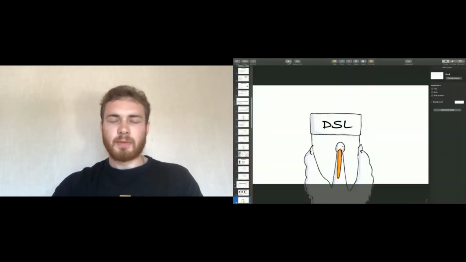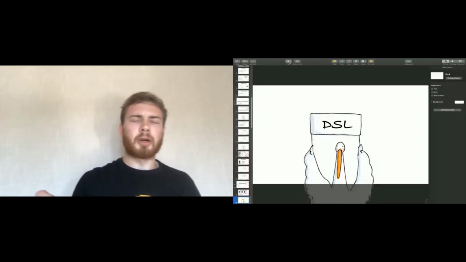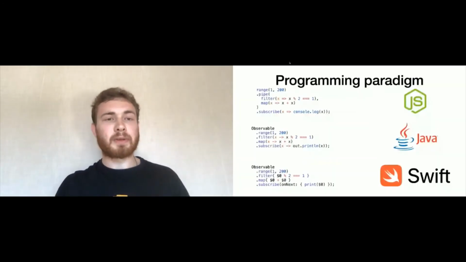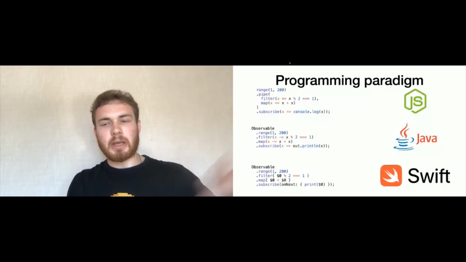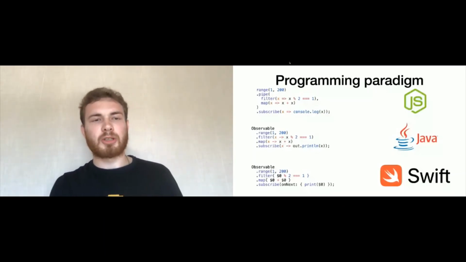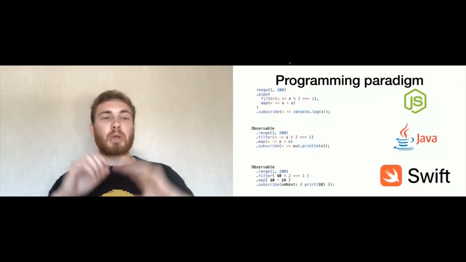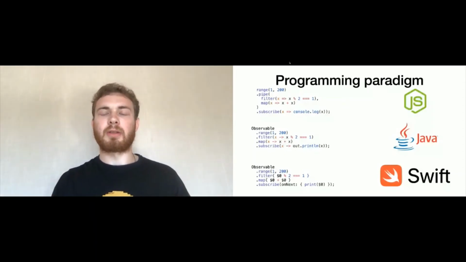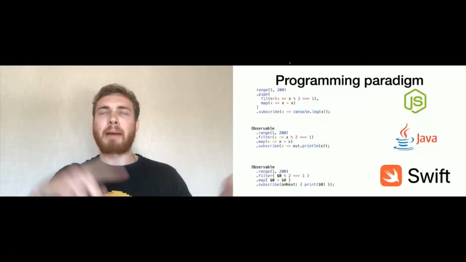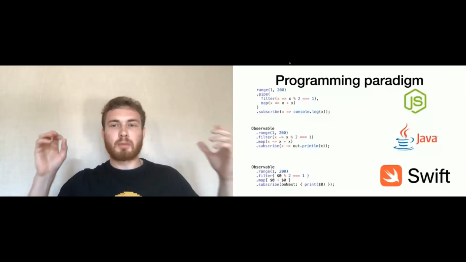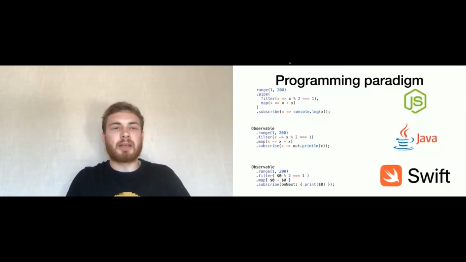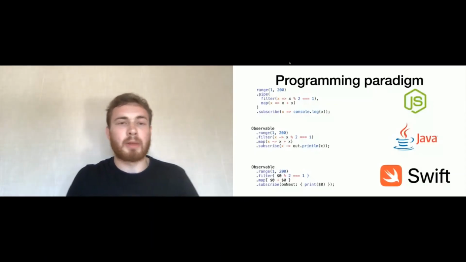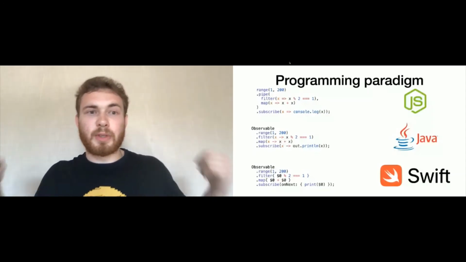Even more, such an approach became so popular that we got implementations of reactive extensions in different languages, like JavaScript. We got it in Java from Ben Christensen from Netflix. We got it in Swift and many other languages. And the coolest thing is that we got the same set of operators like map, flatMap, filter. Once you become a master of reactive programming in one language, you can easily use the same paradigm and the same programming approach in another, which is awesome.